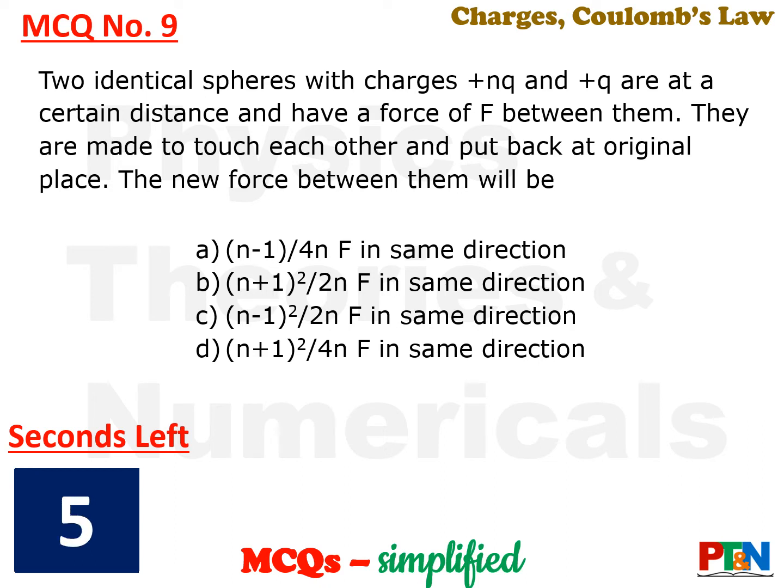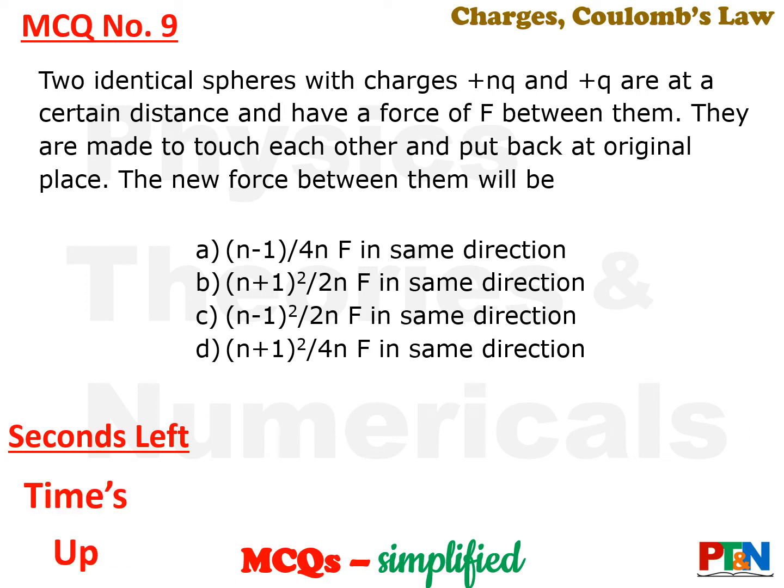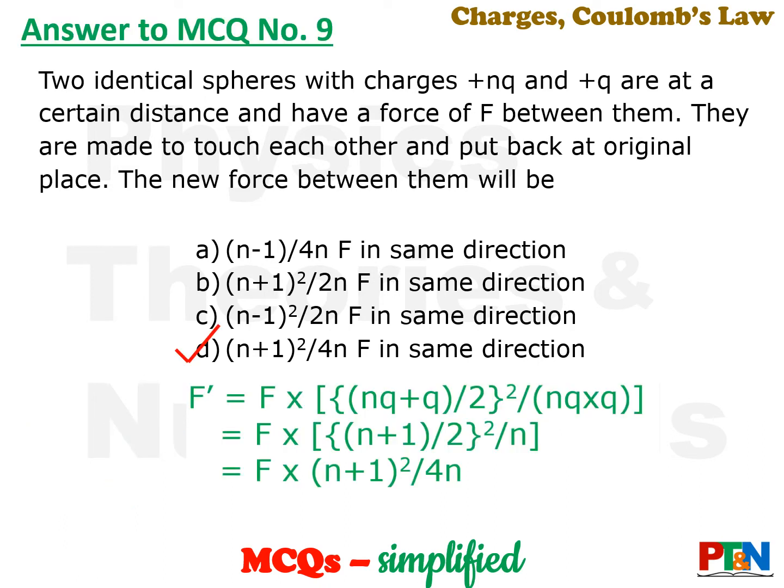Same concept. You can do it quickly. Time's up. Let's see the answer. Answer is option D. So it will be square of their average by multiplication of the earlier charges. Ratio of that. So easy calculation. You need to do it a little carefully. So the option is option D.